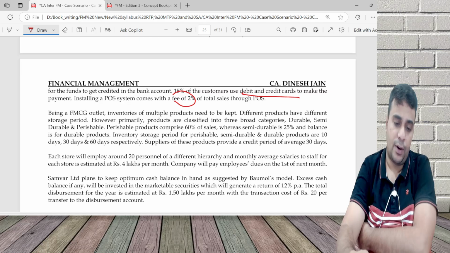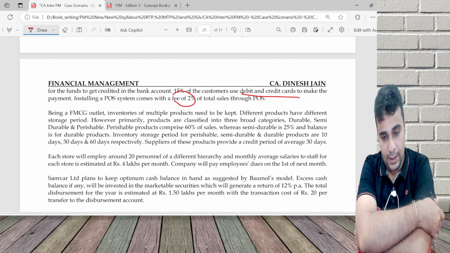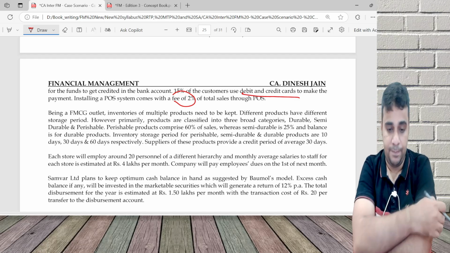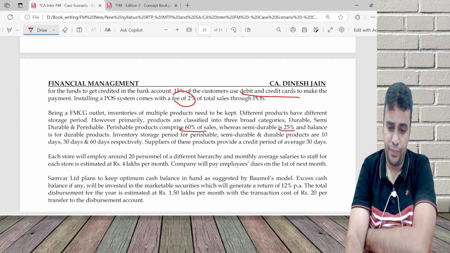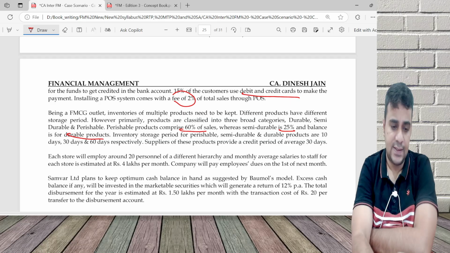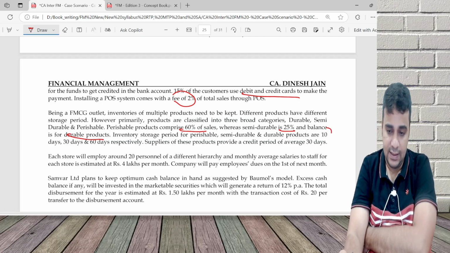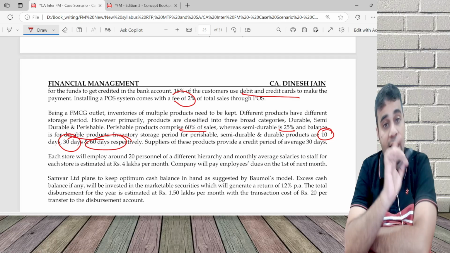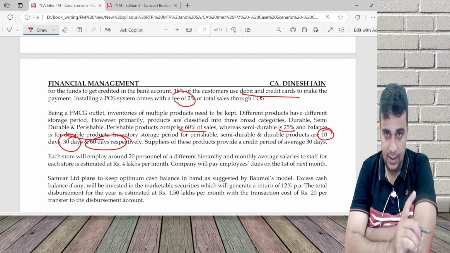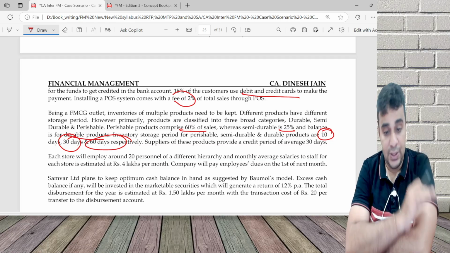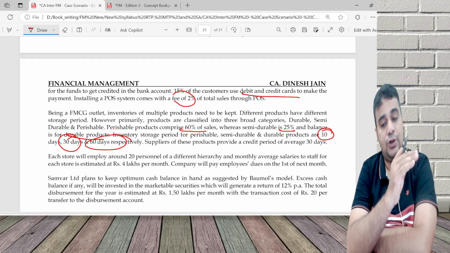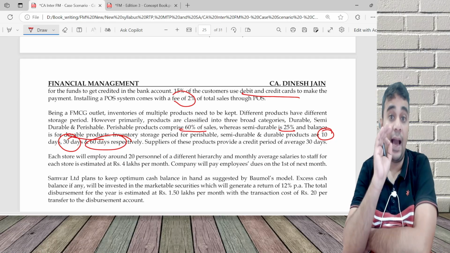Being an FMCG product, inventory of multiple products needs to be kept. Different products have different storage periods. Primarily, products are classified into 3 broad categories: durable, semi-durable, and perishable. 60% is perishable, 25% is semi-durable, and the balance is durable. What is the use of this? They are saying 10 days, 30 days, and 60 days. So my average holding is perishable 10 into 60%, semi-durable 30 into 25%, and balance durable 60 into the balance 15%. This will give me average inventory holding.